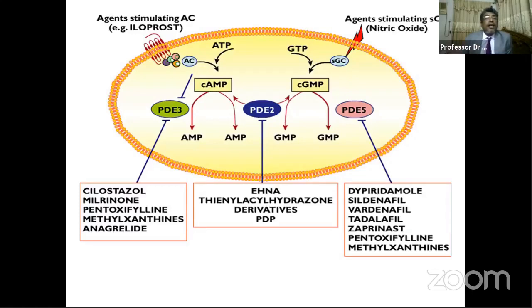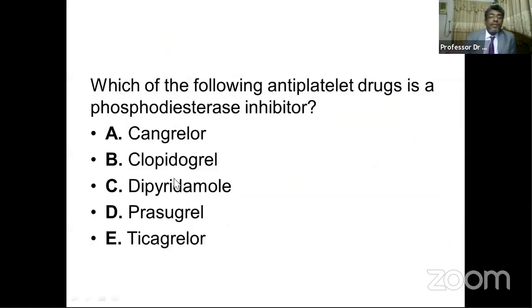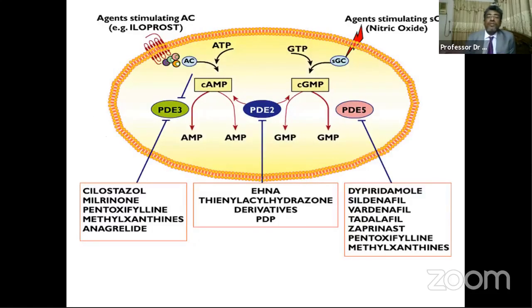Here we see that there are some phosphodiesterase inhibitors, like dipyridamole, that inhibit phosphodiesterase 5. Dipyridamole, sildenafil, vardenafil, tadalafil, and zaprinast, and so on, even methylxanthines also, act by inhibiting phosphodiesterase. So we already have the answer. Dipyridamole, that is C, is the answer that inhibits the phosphodiesterase enzyme.